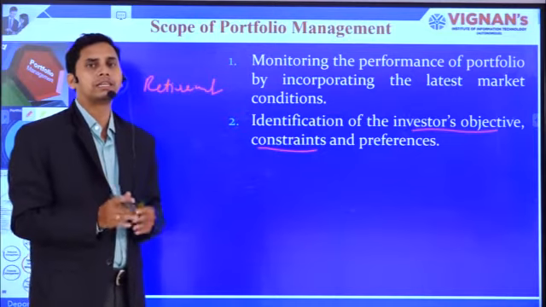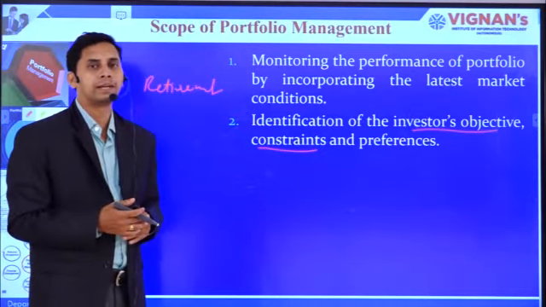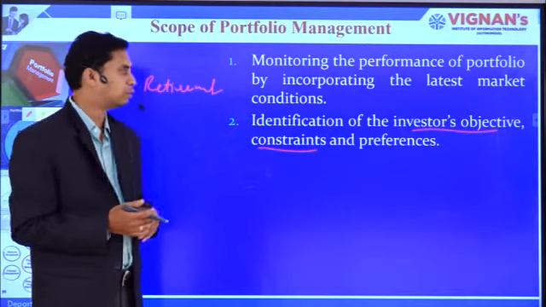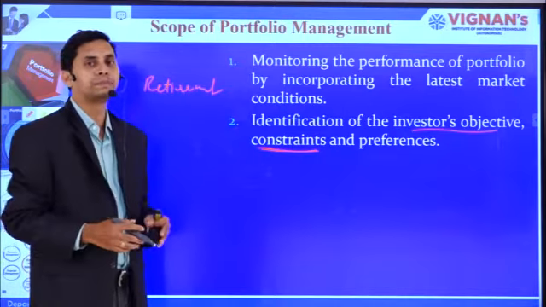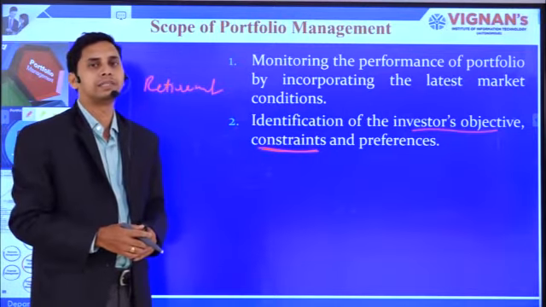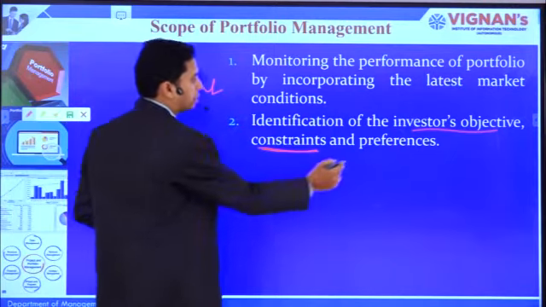Based on that, you need to create certain constraints within which you operate your management or whatever investments you make. That's why a constraint is something which restricts you from going for a kind of investment, depending upon the investor's objective. And another thing is preferences.